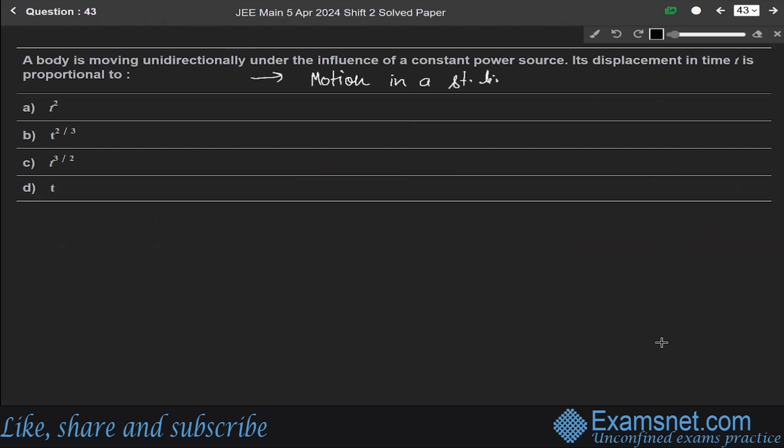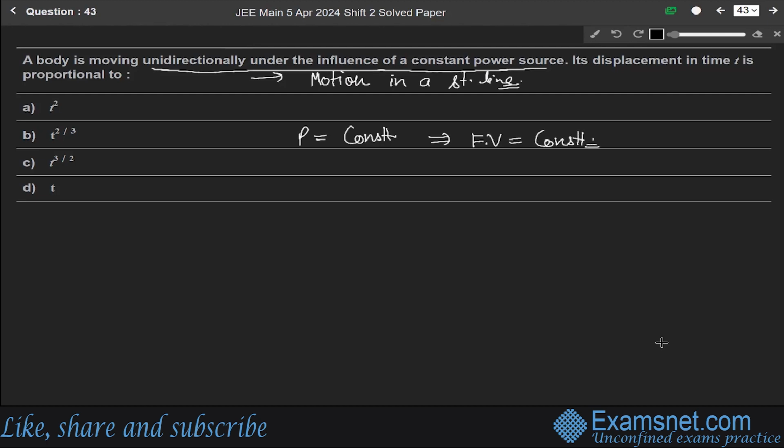Motion in a straight line. So we are given a body moving unidirectionally under the influence of a constant power source. Since power is constant, and we know that power equals force into v, it is given as a constant term.